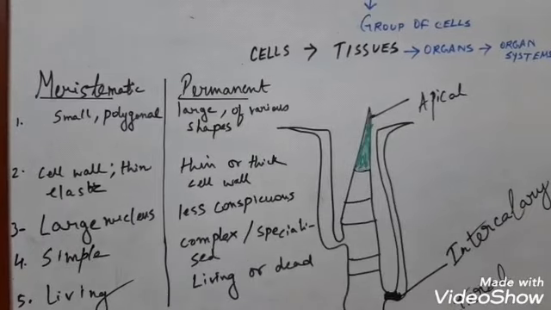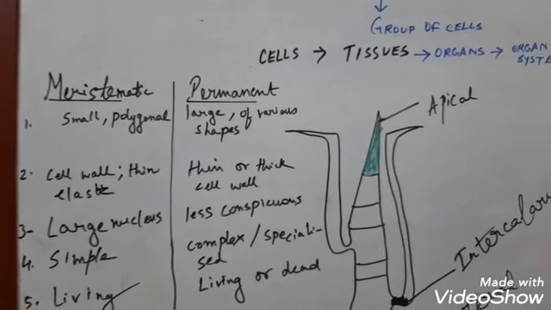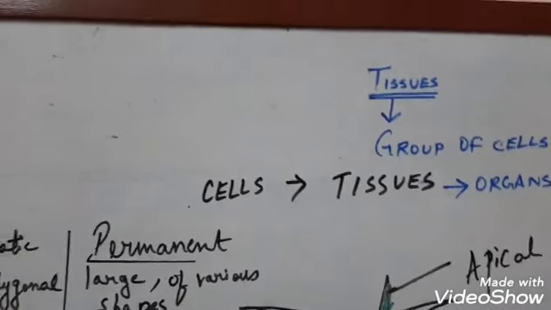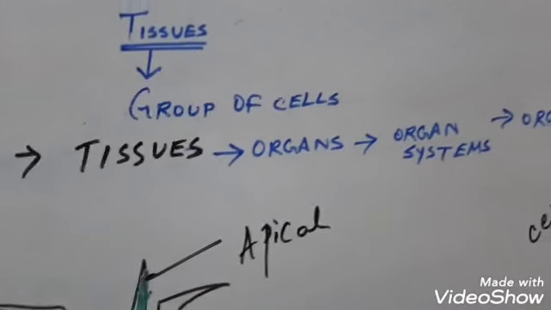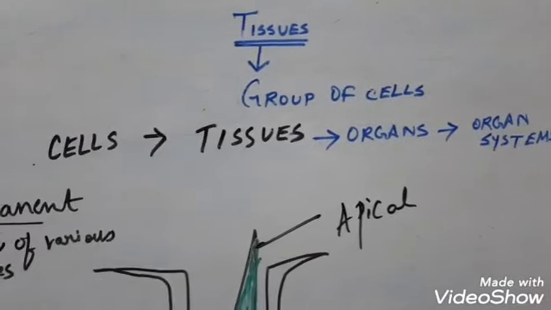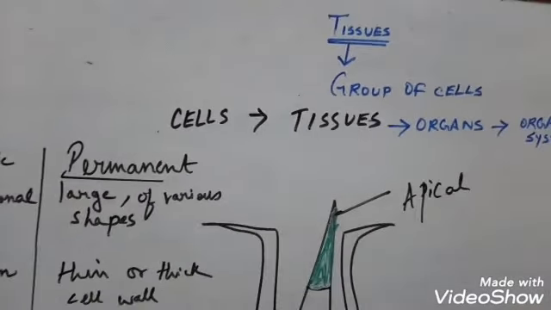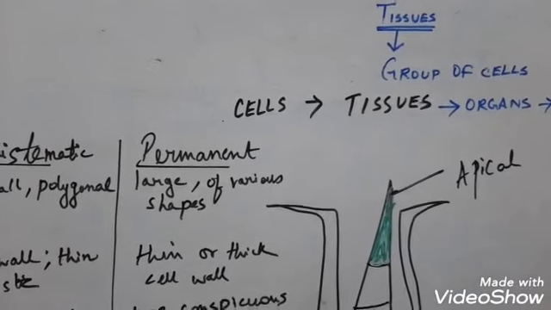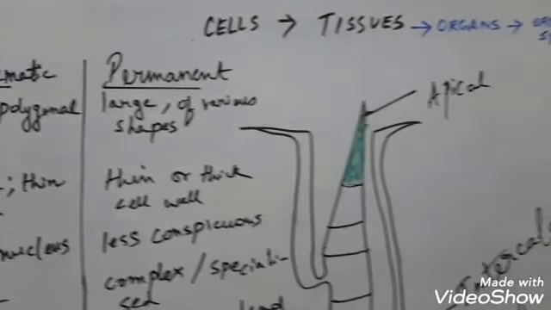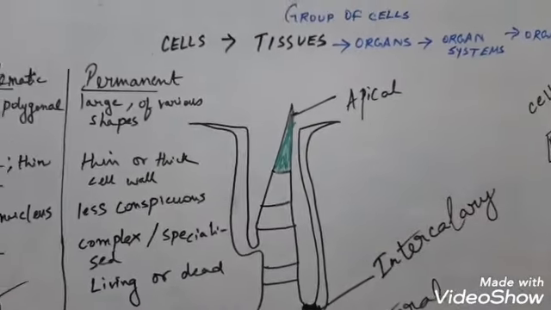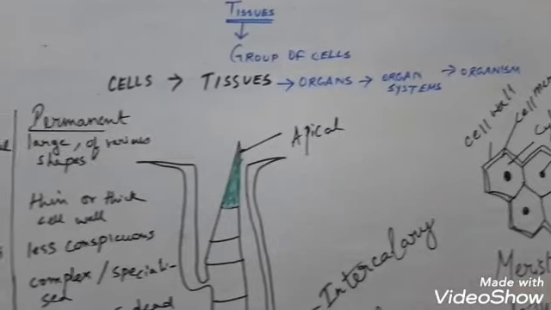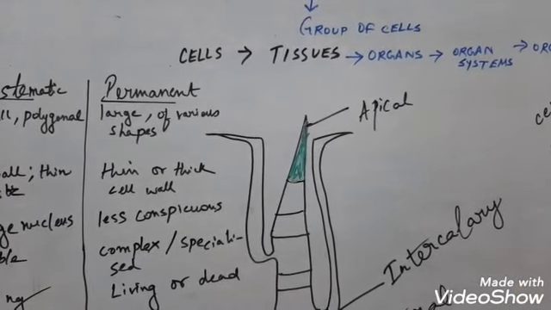Okay. Now let me recapitulate the whole topic. So what we read, that tissues are formed from the cells. Aggregation of cells form tissues. Thereafter tissues form organ and organ system, and thereafter the full organism. The tissues are of two types, plant tissue and animal tissue. Plant tissues, that generally I taught you the introductory part, the types of tissues in plant, meristematic and permanent. So remember the differences, the location of the meristematic tissues, okay, and the nature of the meristematic tissues. So this was today's topic. So read it. Next day I will be talking about animal tissue.